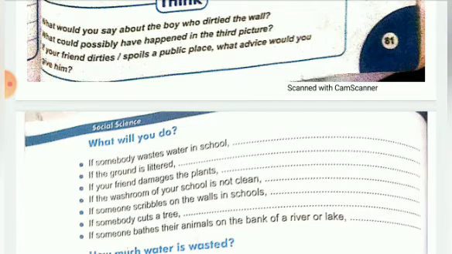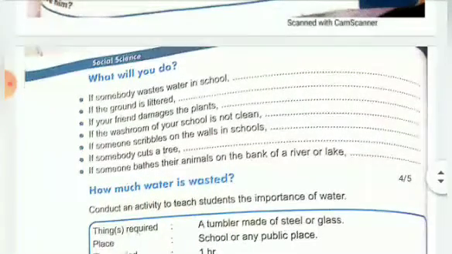If someone bathes their animals on the bank of a river or a lake, ask them to wash the animals far away from the river or lake. That water should not be spoiled, because that river water is for drinking and not for washing animals. So ask them to wash the animals away from the lake or river.